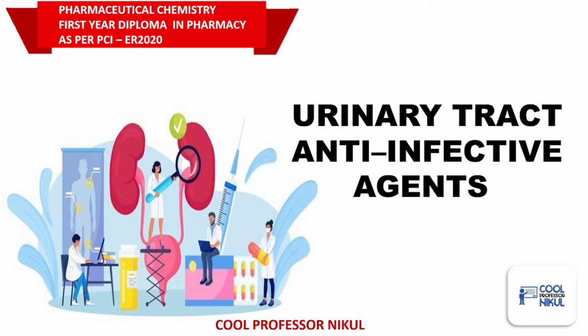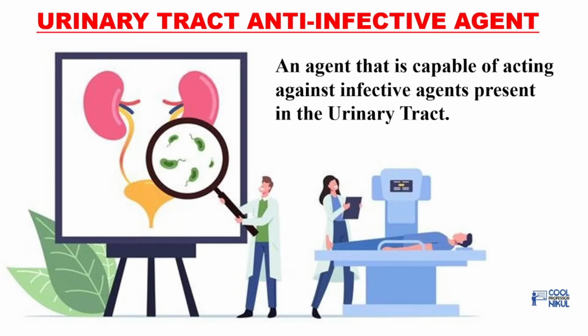So today we'll be starting another category of anti-infective agents, that is urinary tract anti-infective agents. So let's start. What is a urinary tract anti-infective agent?